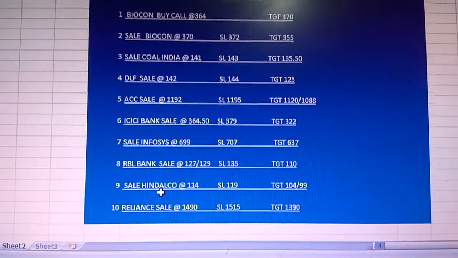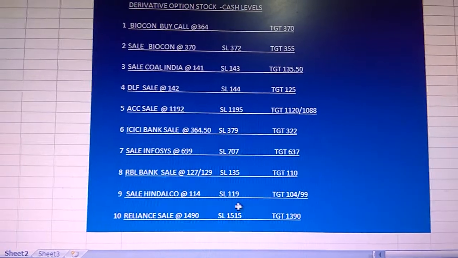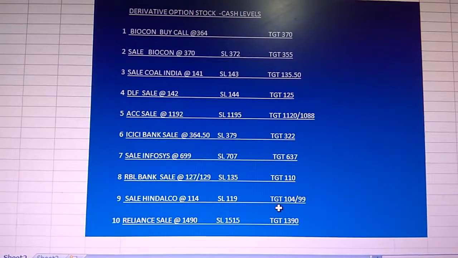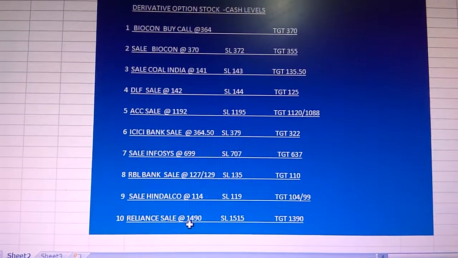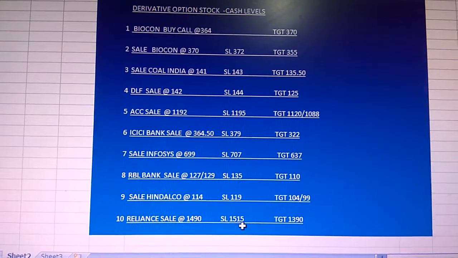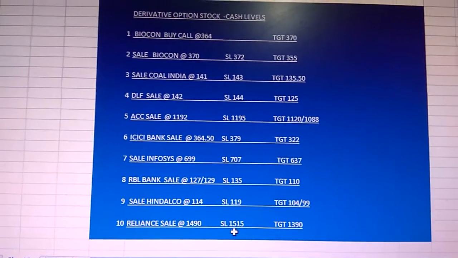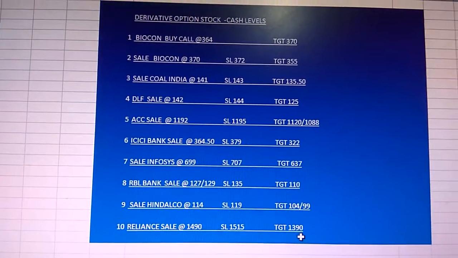Then Hindalco also sell call at 114, stop loss is 119 and target is 104. Reliance you can sell near 1490, stop loss is 1515, sorry, 1515 and target is 1390.